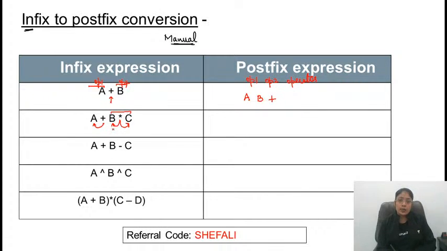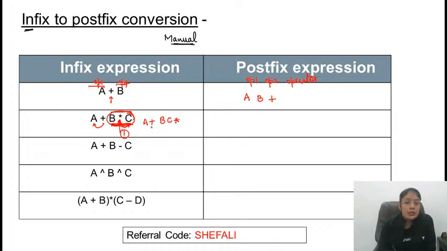So we need to consider the priority. Which has higher priority, addition or multiplication? Obviously multiplication has higher priority. So first of all we need to consider this operator. First of all, consider this sub expression. Write this sub expression in the postfix form. For this multiplication, operand 1 is B, operand 2 is C, and operator is what? Multiplication. So instead of B star C, you got B C star, and here you have A plus.